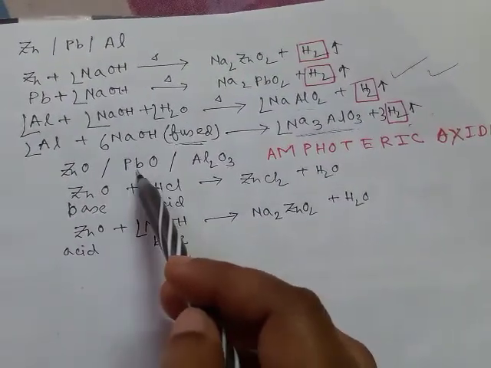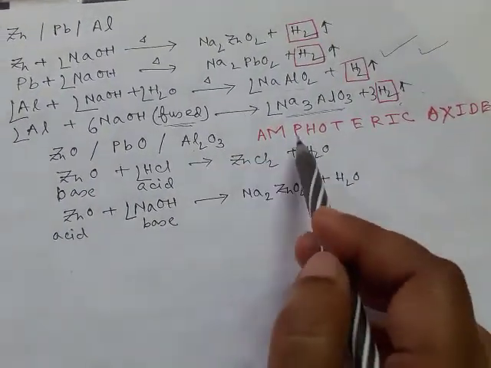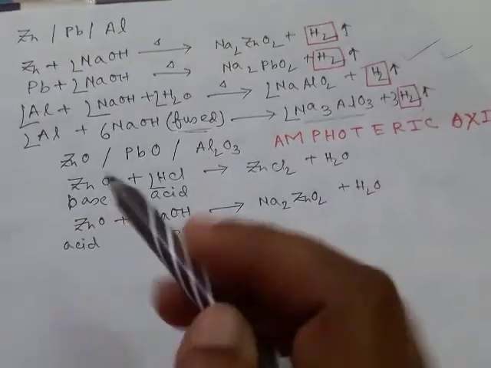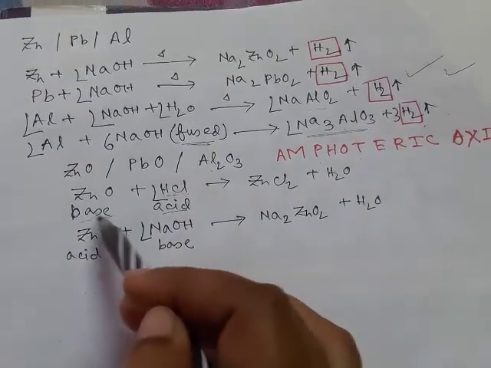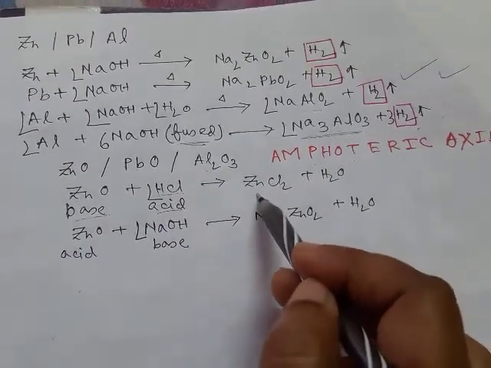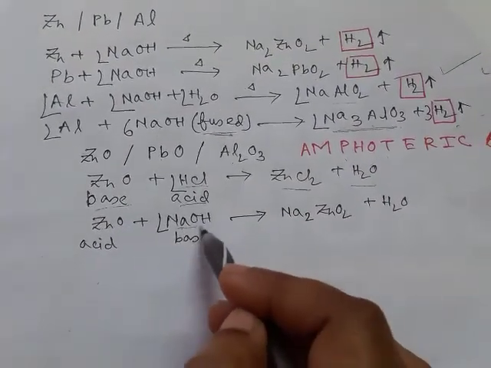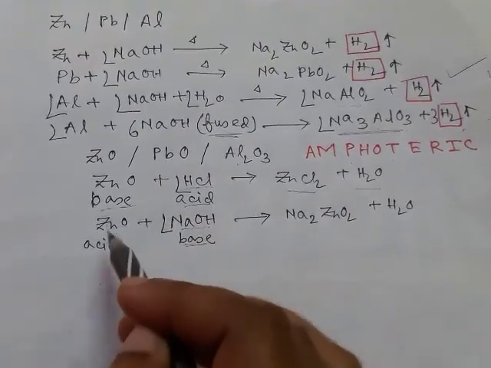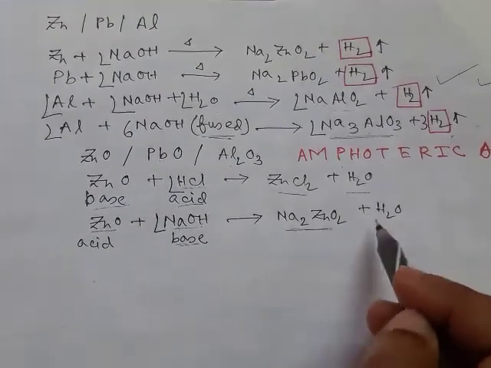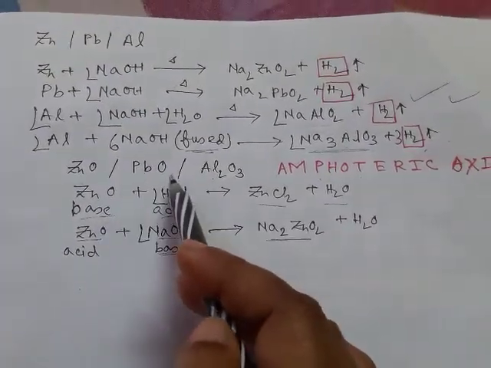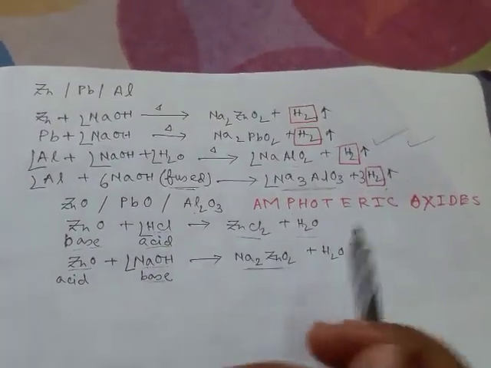Now zinc oxide, lead oxide and aluminium oxide are called amphoteric oxides because they have both acidic as well as basic character. Zinc oxide can react with HCl, where it acts as a base to form the corresponding salt, zinc chloride, and water. Zinc oxide can also react with an alkali like sodium hydroxide, where it acts as an acid to form sodium zincate, the salt, and water. Similarly, lead oxide and alumina are also amphoteric oxides.